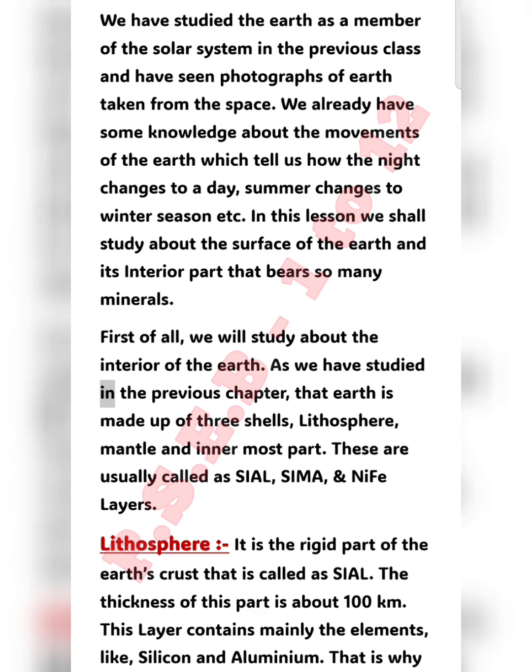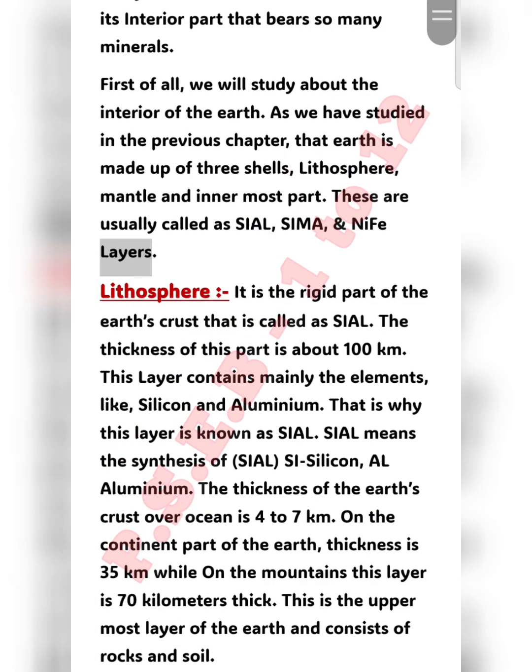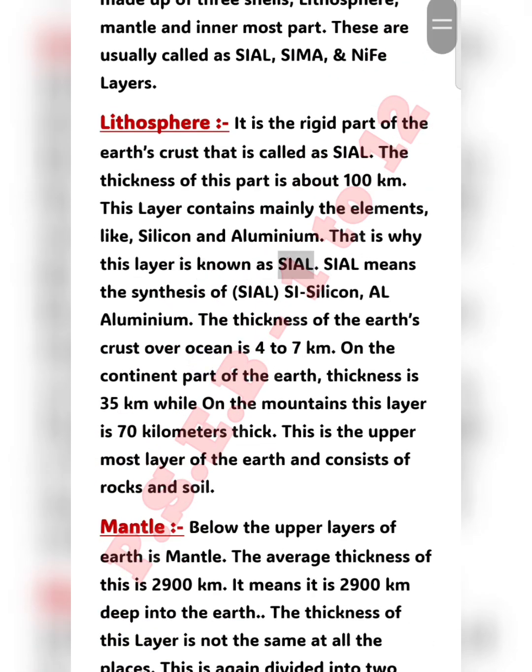As we have studied in the previous chapter, the Earth is made up of 3 shells: lithosphere, mantle, and innermost part. These are usually called the SIAL, SIMA, and NIFE layers. Lithosphere: it is the rigid part of the Earth's crust that is called SIAL. The thickness of this part is about 100 kilometers. This layer contains mainly the elements silicon and aluminium. That is why this layer is known as SIAL. SIAL means the synthesis of Si and Al: Si silicon, Al aluminium.